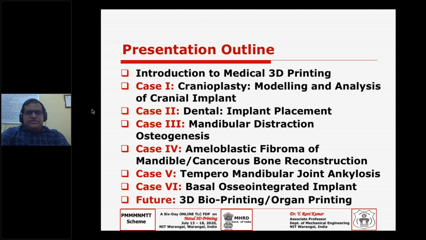Actually, when you come to this medical domain, these words are derived from Greek or Latin, so you may feel some difficulty acquainting yourself with the terminology used in the medical domain.